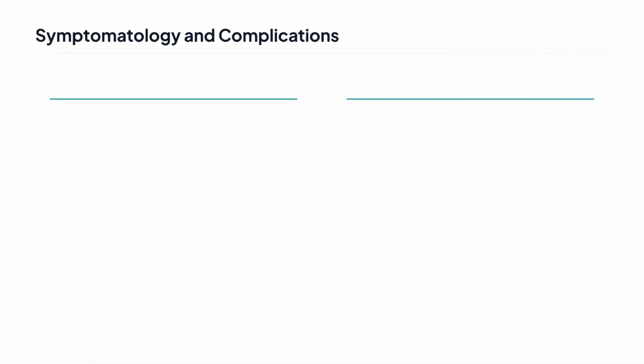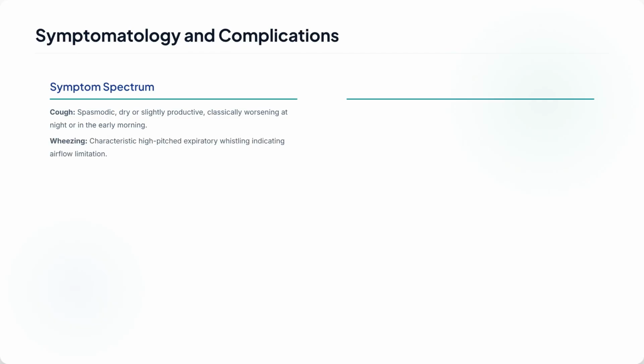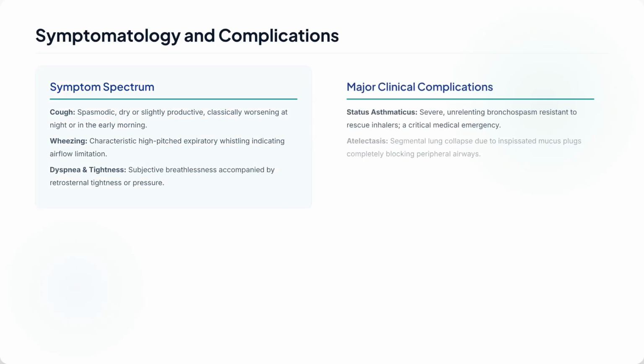The symptom spectrum of asthma includes a spasmodic cough, characteristic expiratory wheezing, and subjective breathlessness or chest tightness. Major complications include status asthmaticus, atelectasis from mucus plugs, and respiratory failure marked by hypoxemia and hypercapnia.